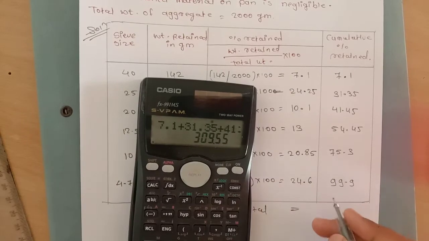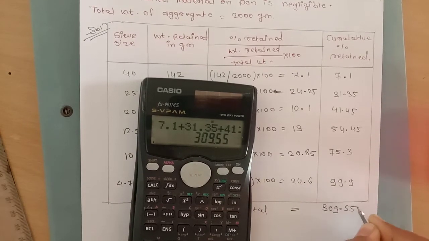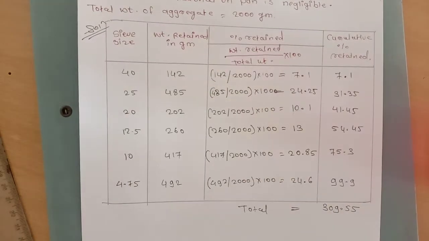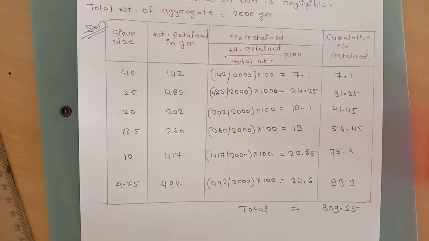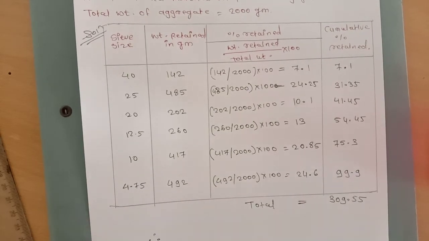So our total cumulative percentage retained is 309.55. And from this value, to find the fineness modulus.